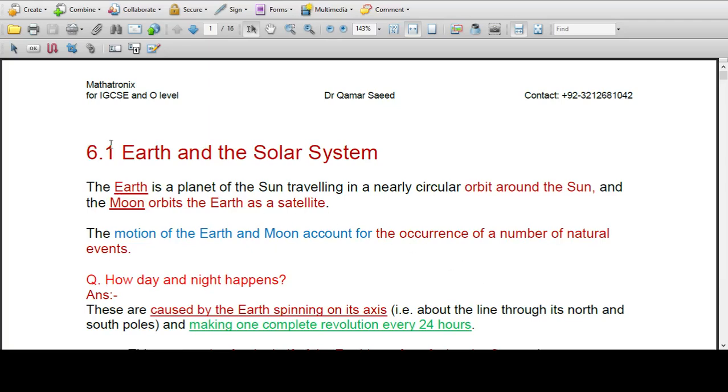Bismillahirrahmanirrahim. In this session, we will discuss space physics for IGCSE and O level students. Today, we will discuss Earth and the solar system.